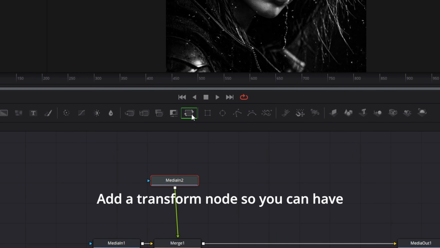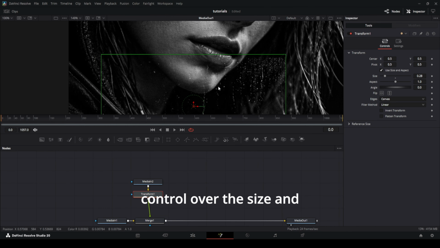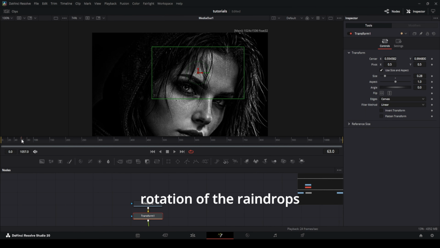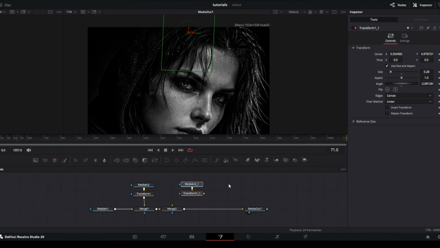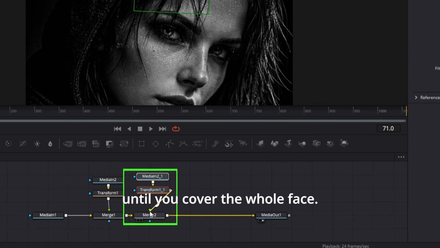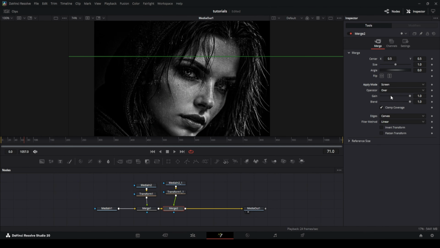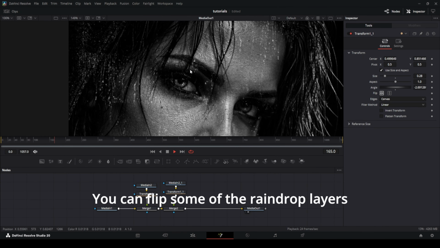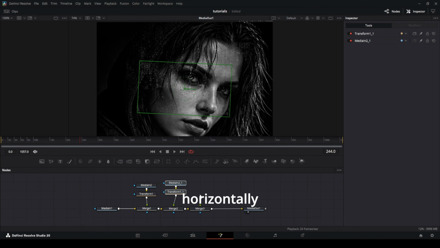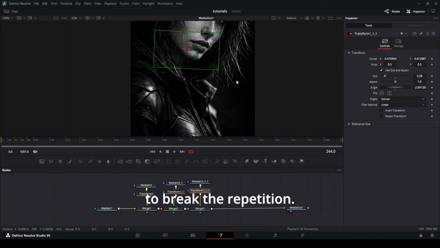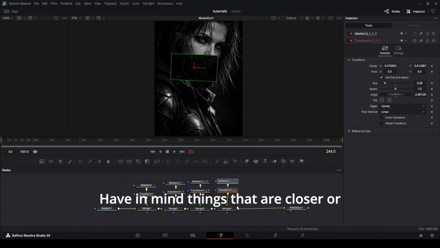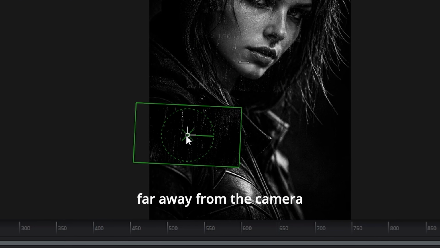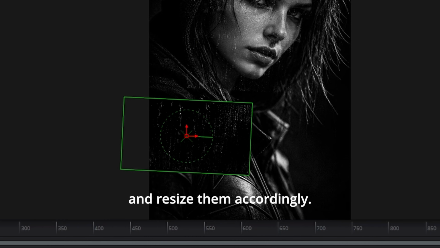Add a Transform node so you can have control over the size and rotation of the raindrops layer. Duplicate the same layer until you cover the whole face. You can flip some of the raindrop layers horizontally to break the repetition. Have in mind things that are closer or far away from the camera and resize them accordingly.